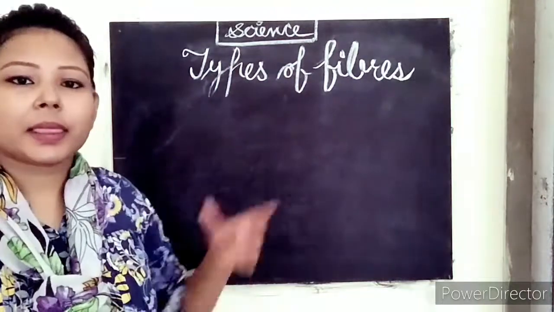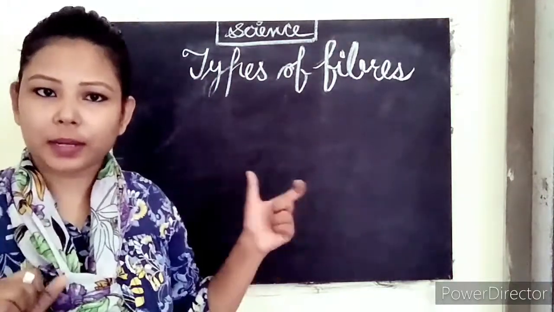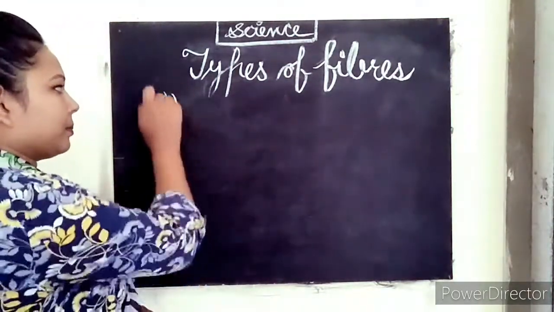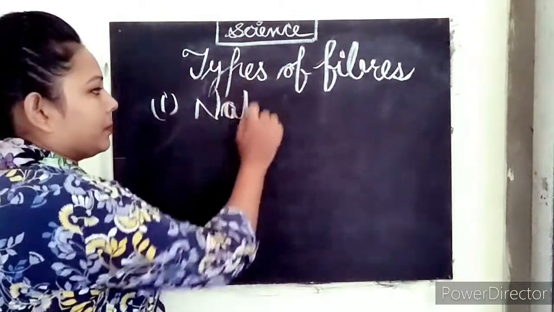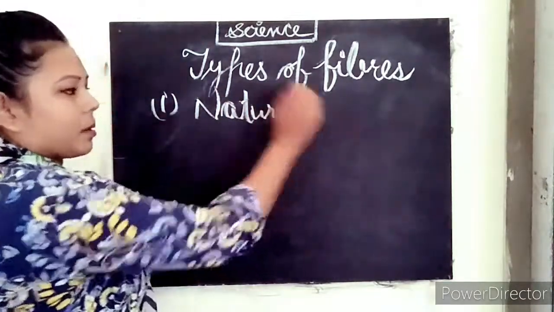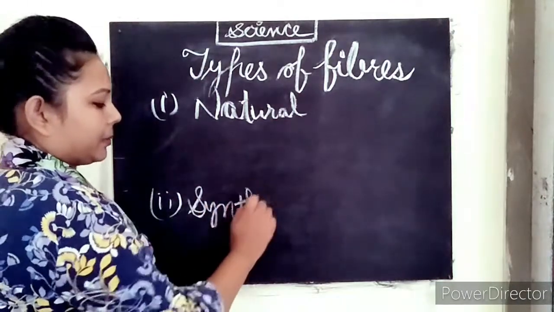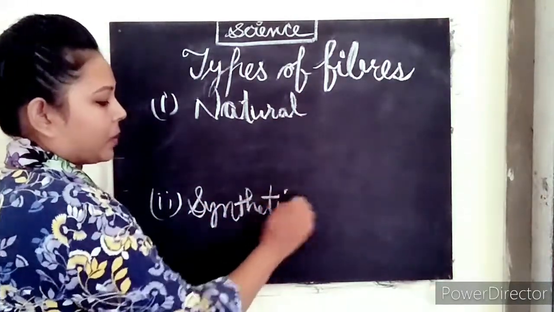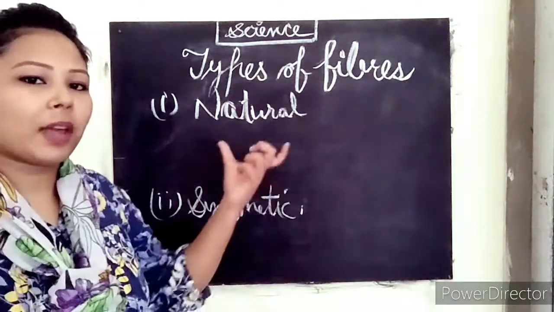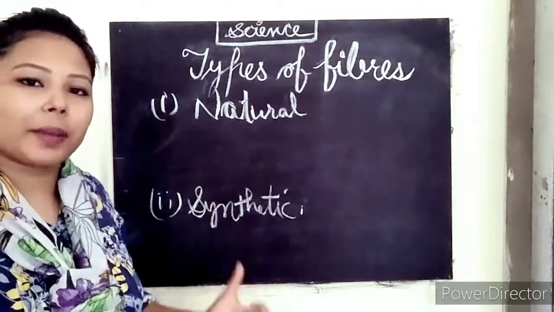So basically these fibers are of two types, clear? The first one is natural. Second, synthetic. Okay, so two types of fibers we have.